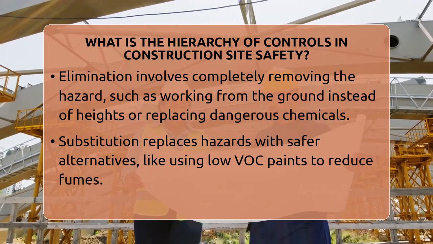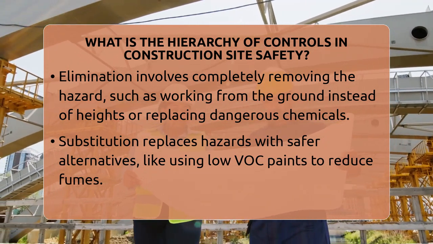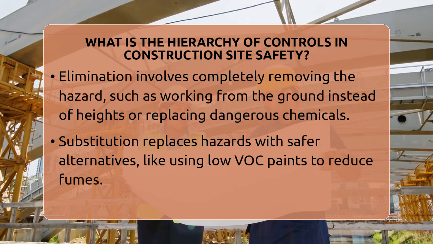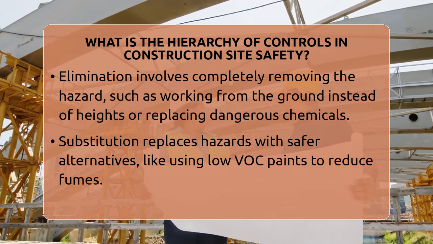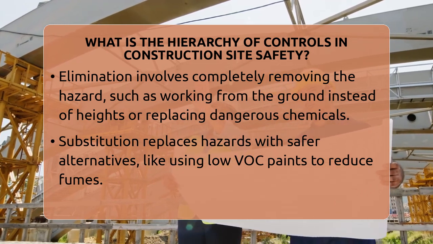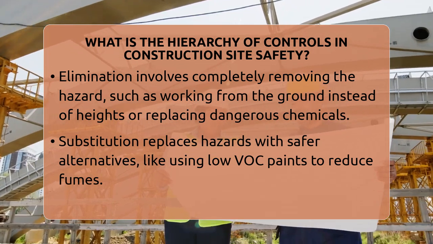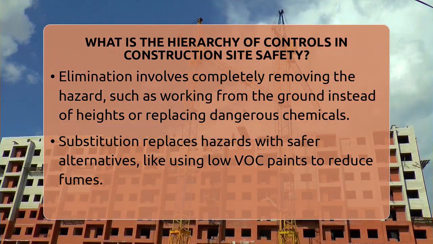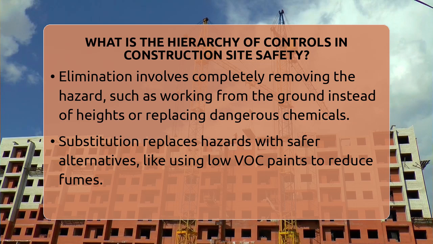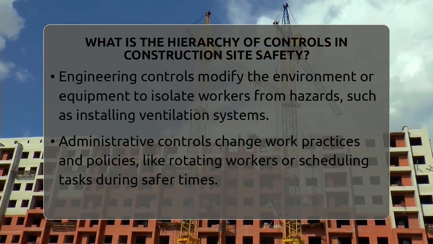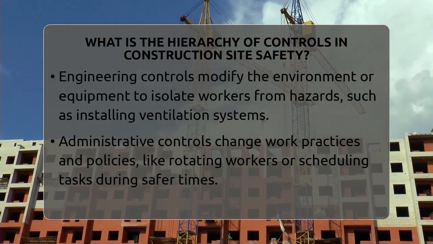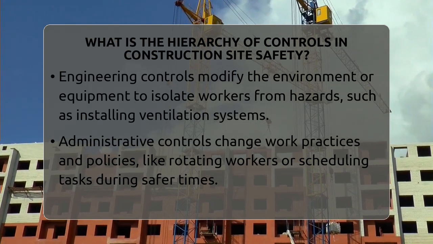Then come engineering controls. These are modifications to the work environment or equipment that isolate workers from hazards. A good example is installing ventilation systems to clear out fumes during painting or welding. These controls work without relying on workers to change their behavior and are more reliable than just PPE.